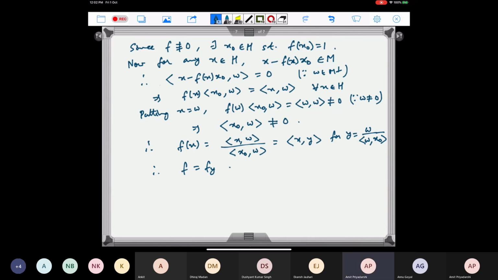Right. So what is this y also we know? y is equal to, I take any non-zero vector w in M perp, and divide it by the inner product of this w with x naught, where x naught is some vector such that f of x naught is equal to 1, and this is y. And now the uniqueness is very easy.